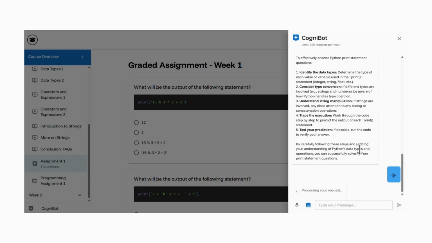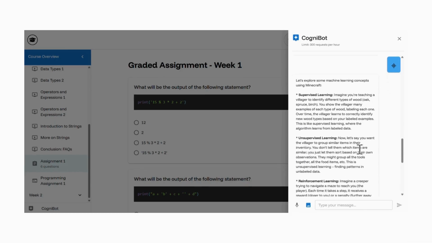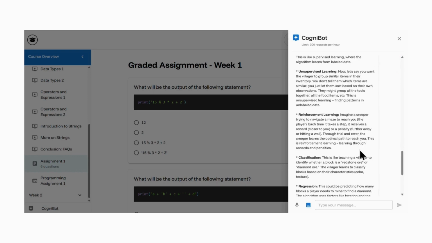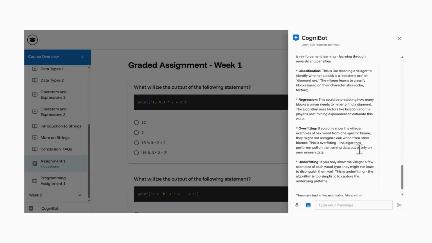So this is going to process this audio input, and then it's going to give me an explanation. Okay, so this has given me an explanation. It's helping me understand what supervised learning is. So imagine you're teaching a villager in Minecraft. These are different parts of the game. And then what unsupervised learning is, what reinforcement learning is, classification or regression or overfitting is.